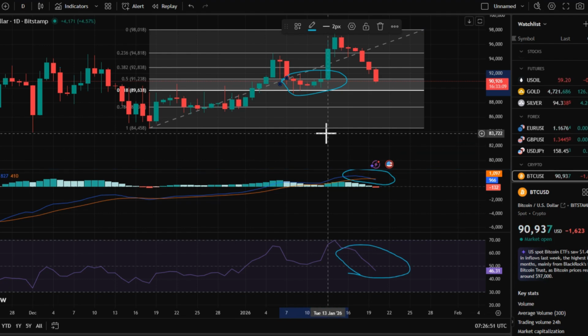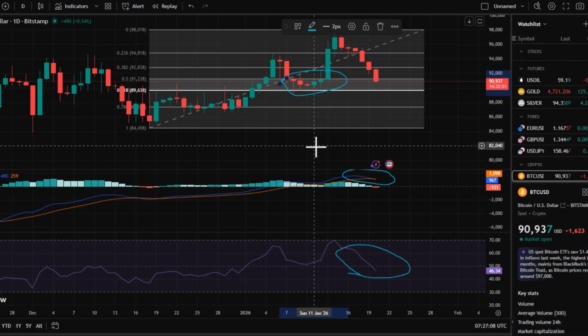More importantly, this is not an ordinary retracement zone. It is a confluence of the Fibonacci 0.618 level, the previous high and the previous low. The significance of this area lies in the fact that it represents the final structural defense line for the bullish trend. Once price reaches this level, there will be a clear and intense battle between bulls and bears.